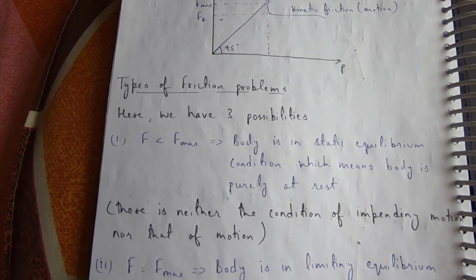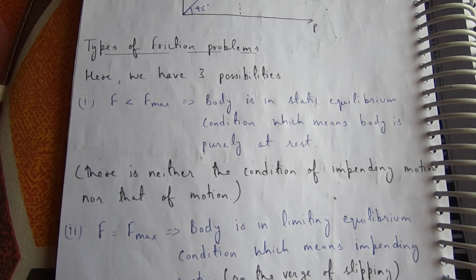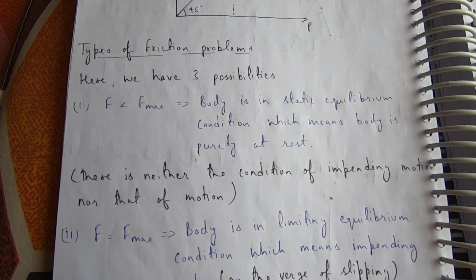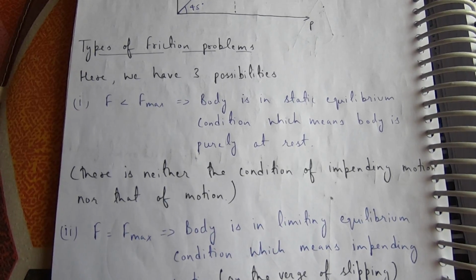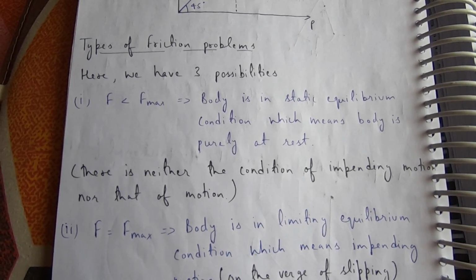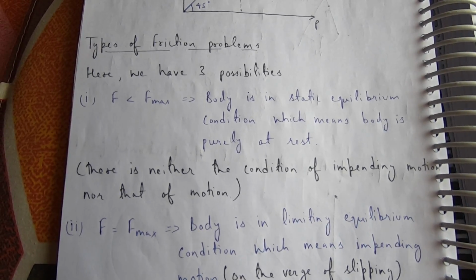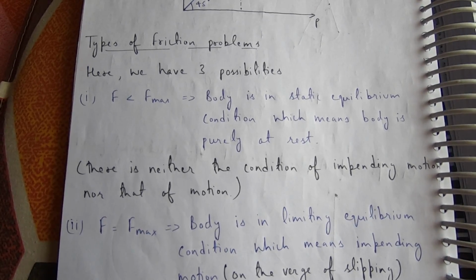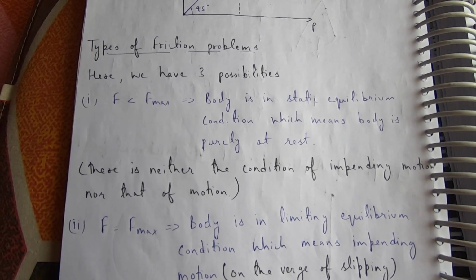Types of friction problem. Here we have three possibilities. Frictional force is less than F maximum. Body is in static equilibrium condition, which means body is purely at rest. There is neither the condition of impending motion nor that of motion.